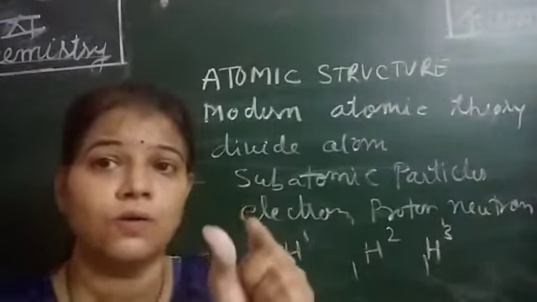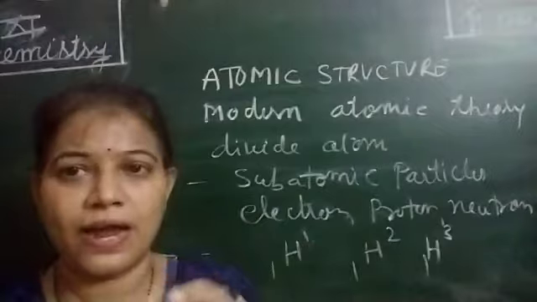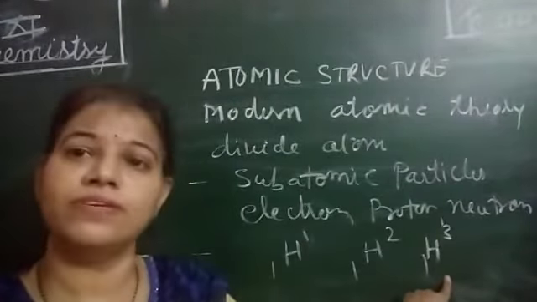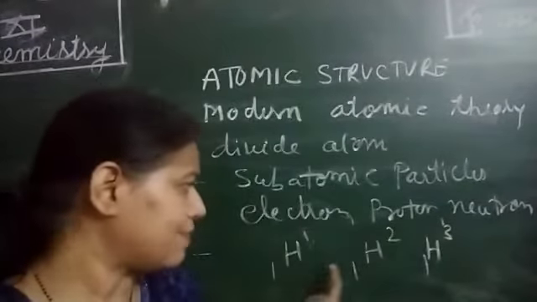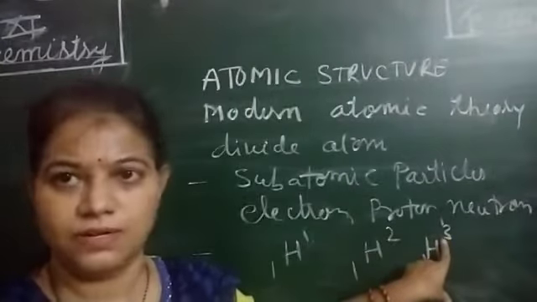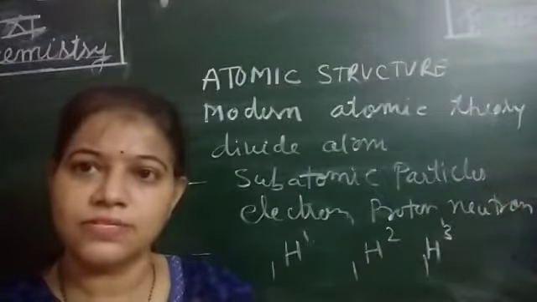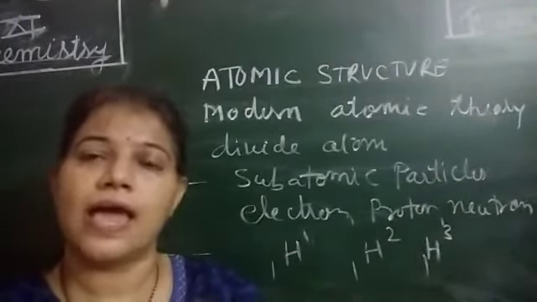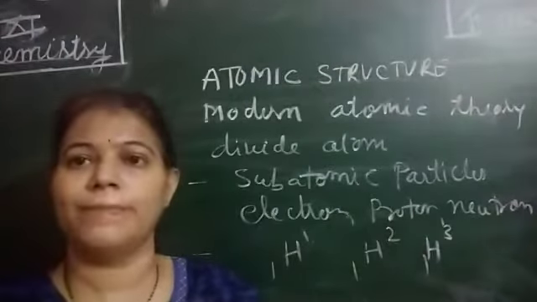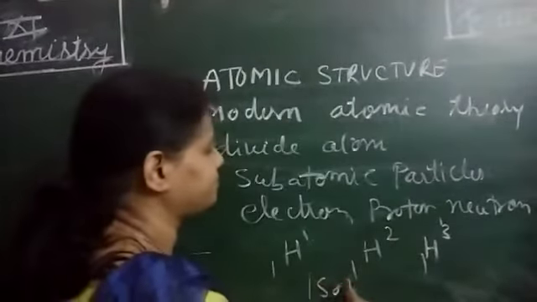But what you have to observe right now is that these three atoms have the same atomic number but their mass number is different. The atoms of the same element which have the same atomic number but different mass number are said to be isotopes.